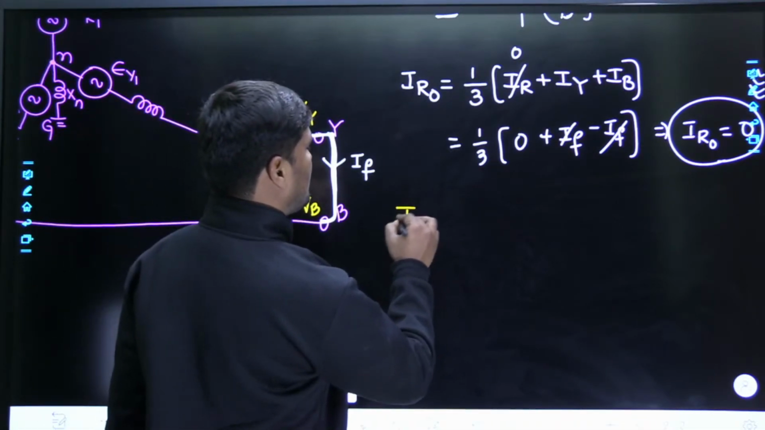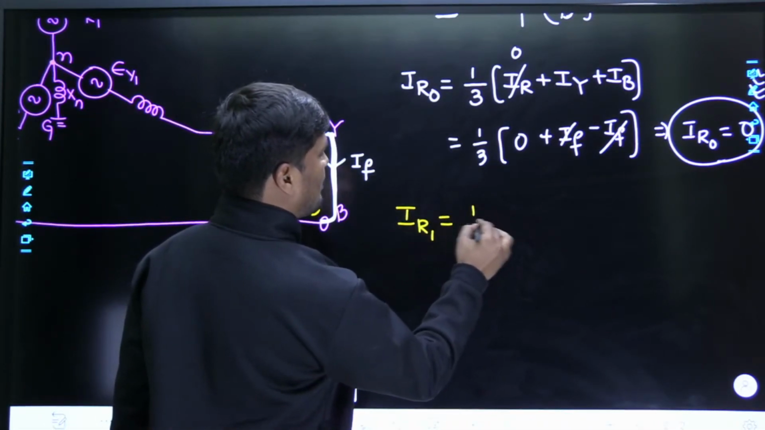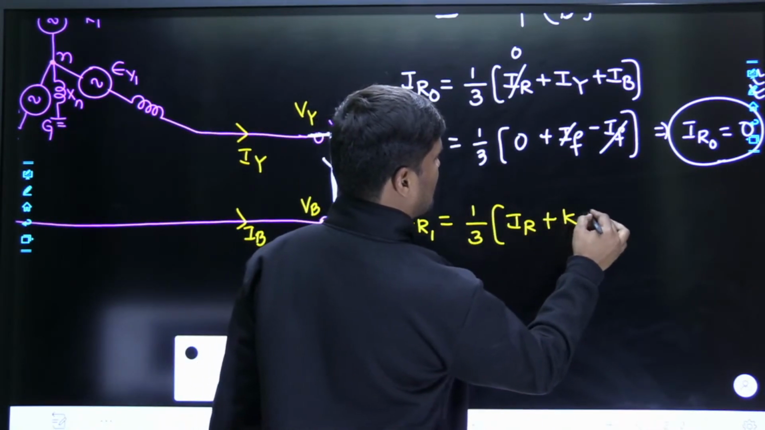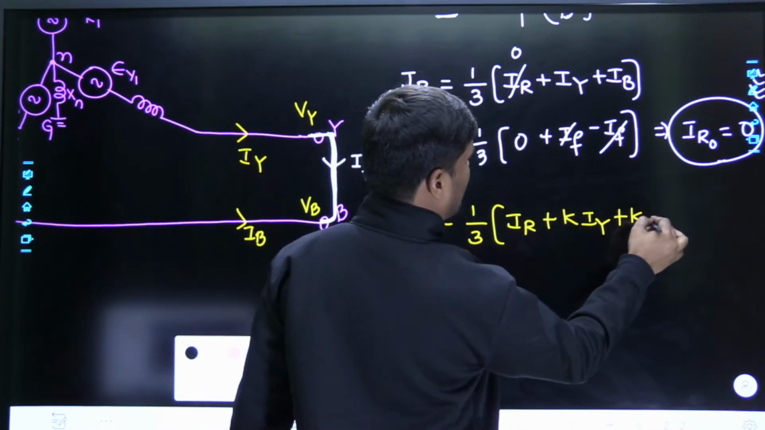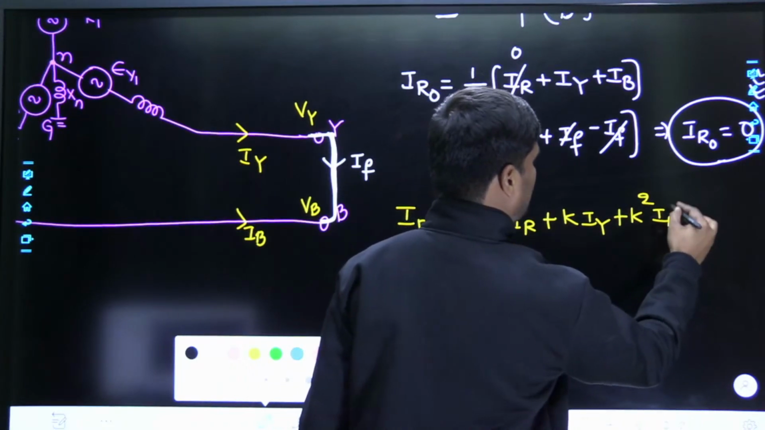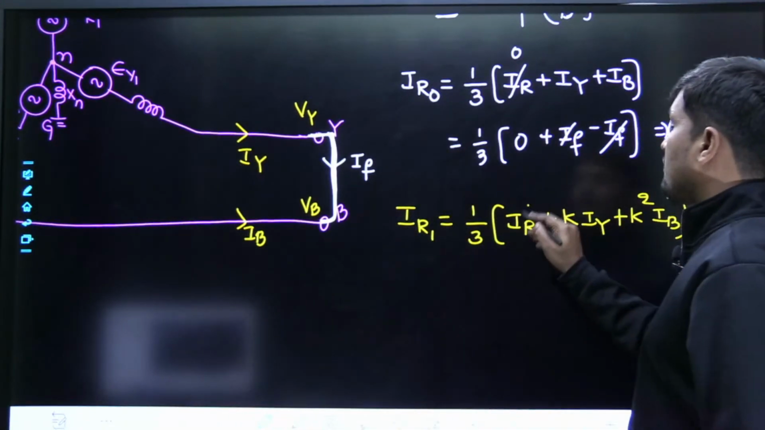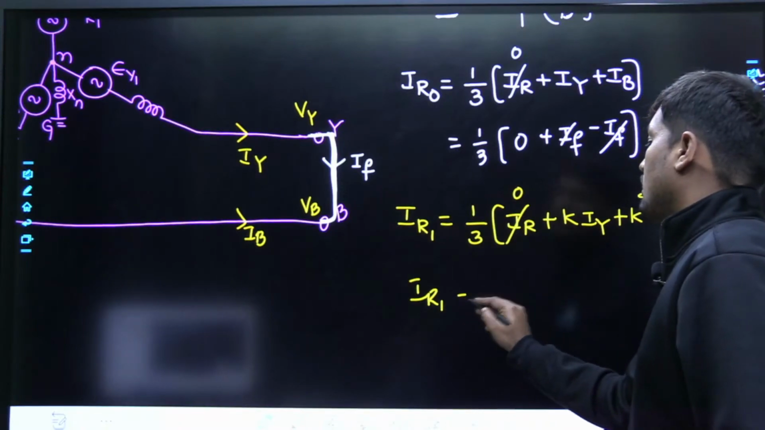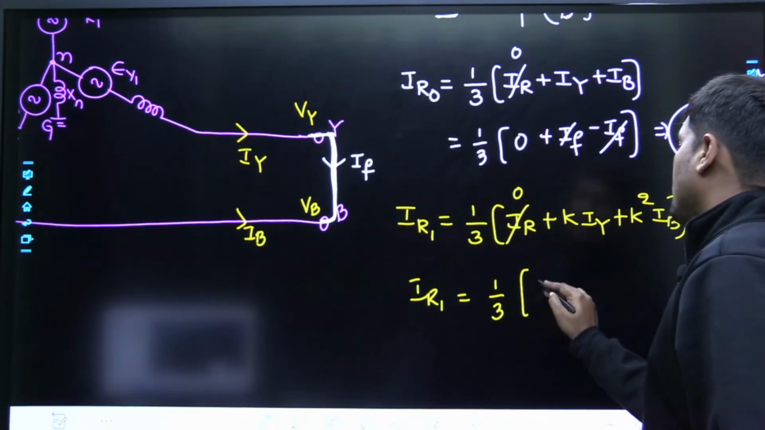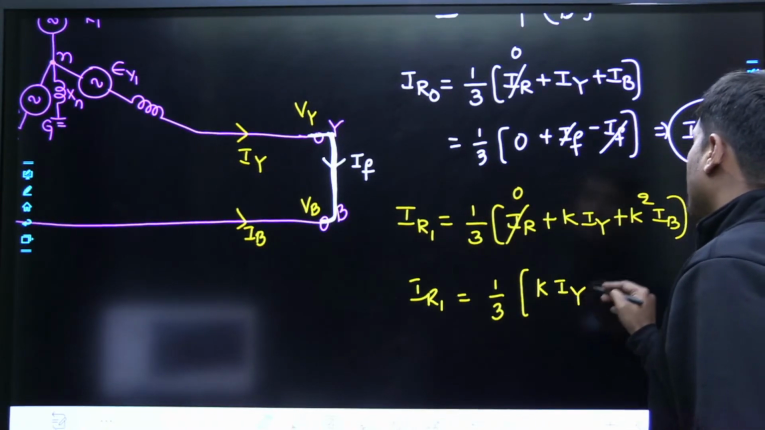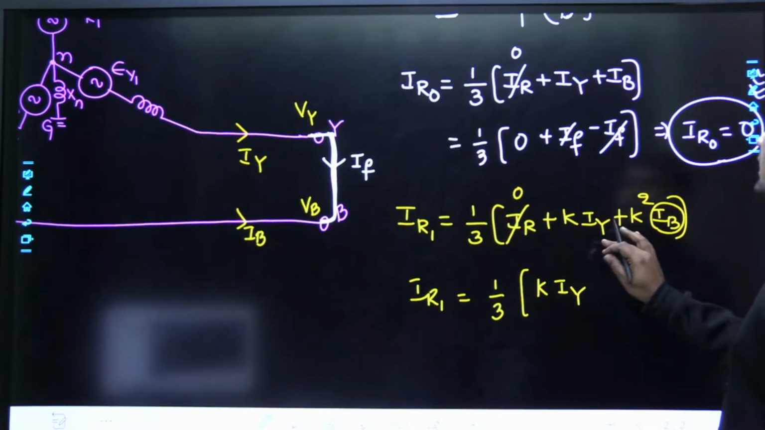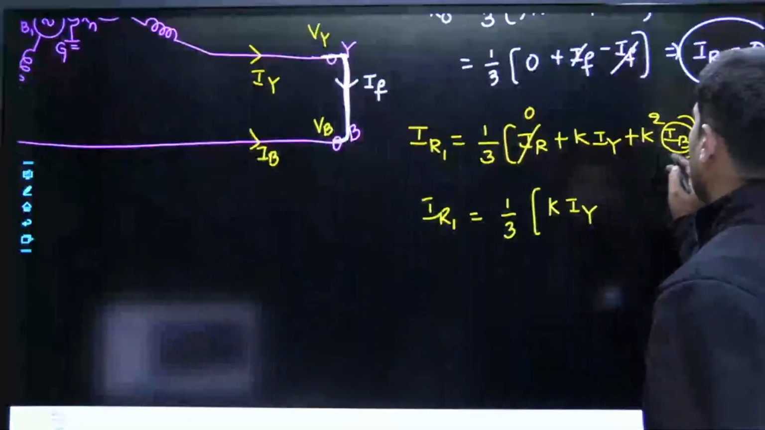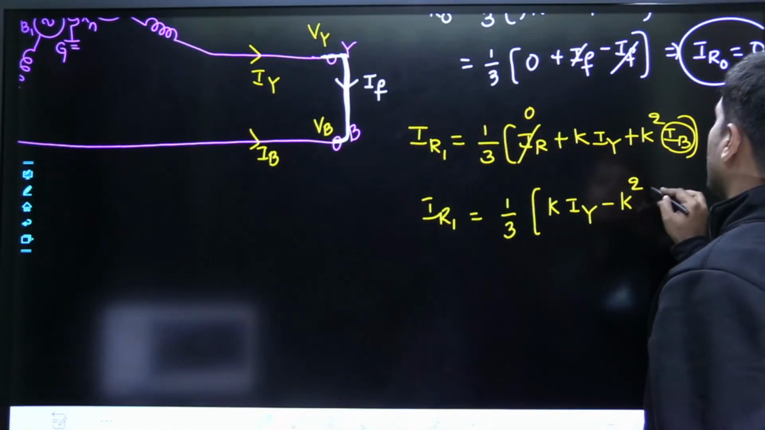Now the positive sequence current IR1 is equal to 1 by 3 (IR plus K times IY plus K square times IB). Okay. Now already, dear friends, the R phase current is 0. So the positive sequence current IR1 can be written as 1 by 3 (K times IY plus K square times IB). Now we know IB is equal to minus IY. Just now we discussed IB is equal to minus IY. Therefore, in place of IB we are writing minus IY.